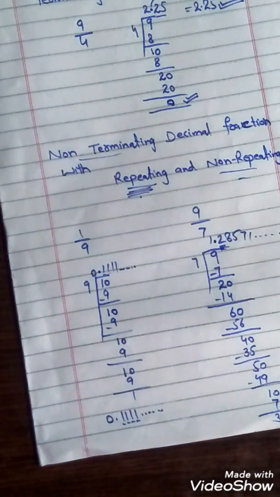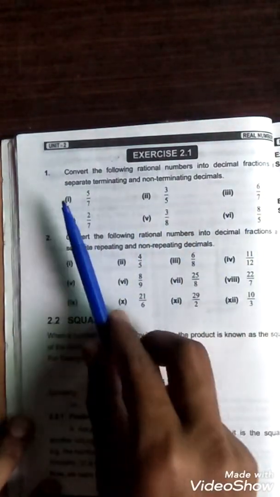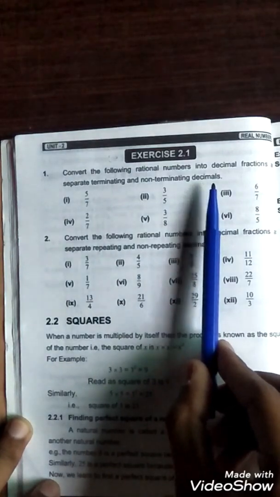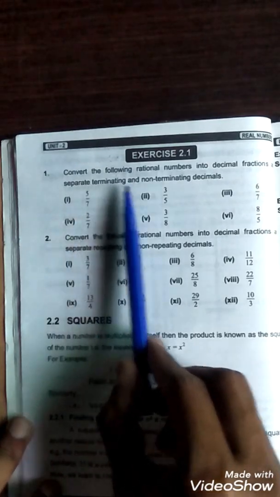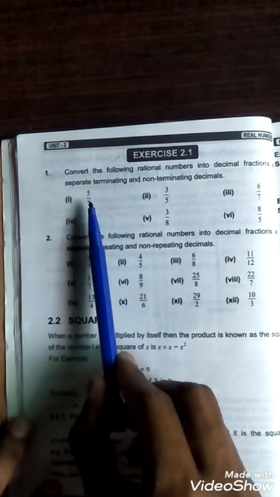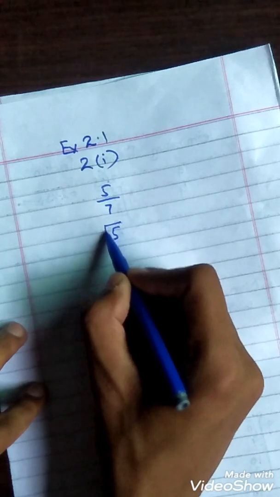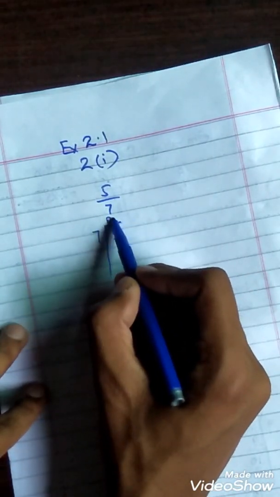So these are the terminating and non-terminating concepts. Hopefully you get it, students. So see here, students, exercise 2.1: convert the following rational fractions into decimal fractions and separate terminating and non-terminating decimals. You have already understood the terminating and non-terminating concept. Okay, so see here how we convert it into a decimal. We take part 1, 5 over 7. 5 is not divisible by 7, so take point 0.